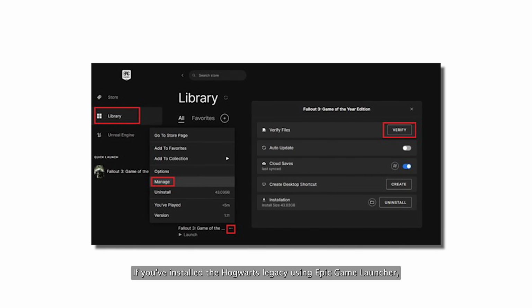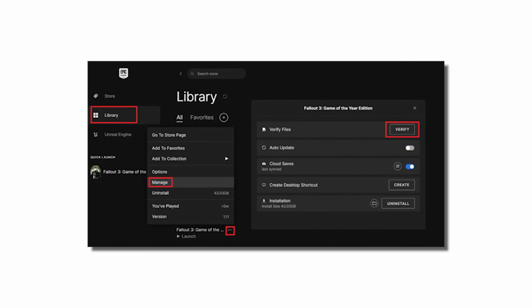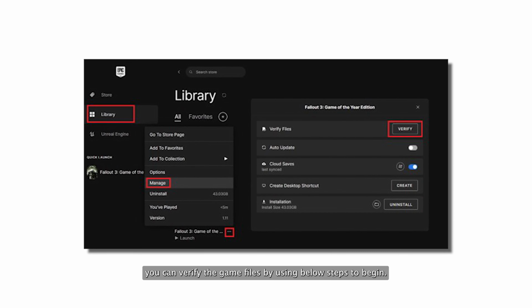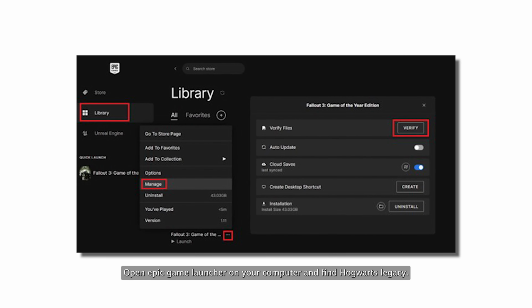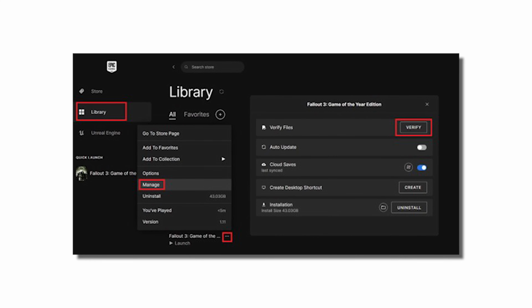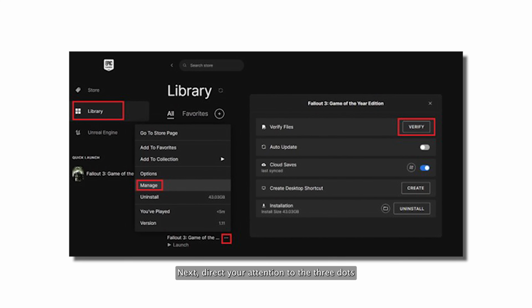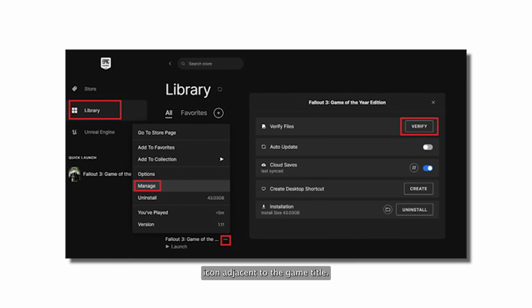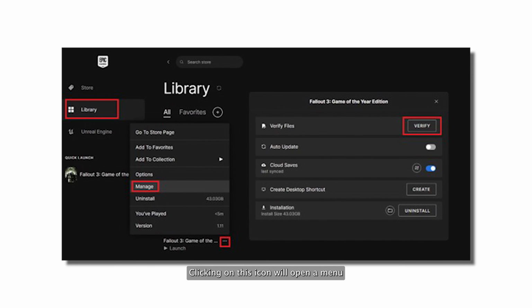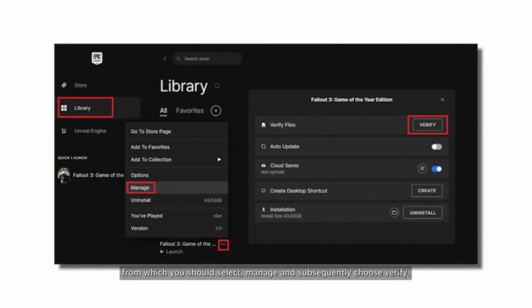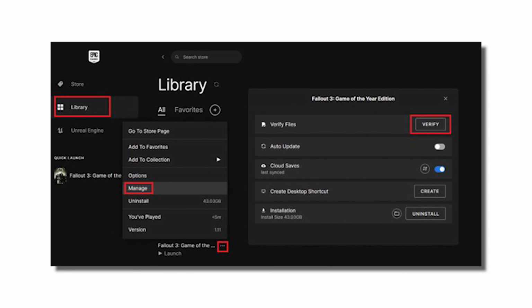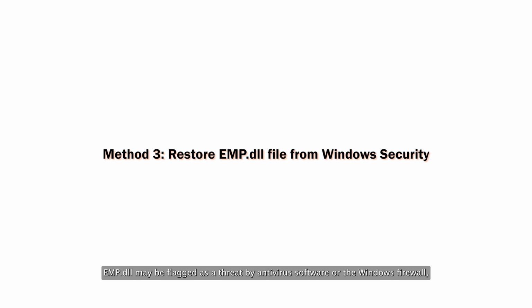If you've installed Hogwarts Legacy using Epic Games Launcher, you can verify the game files by using the below steps. To begin, open Epic Games Launcher on your computer and find Hogwarts Legacy. Next, direct your attention to the 3 dots icon adjacent to the game title. Clicking on this icon will open a menu, from which you should select Manage, and subsequently, choose Verify. That's it.